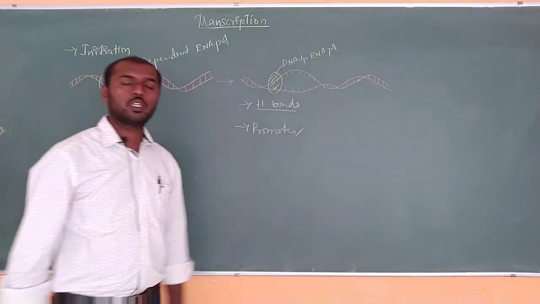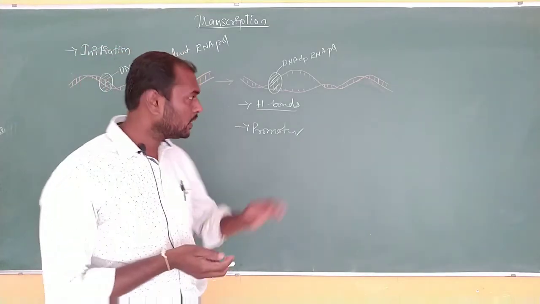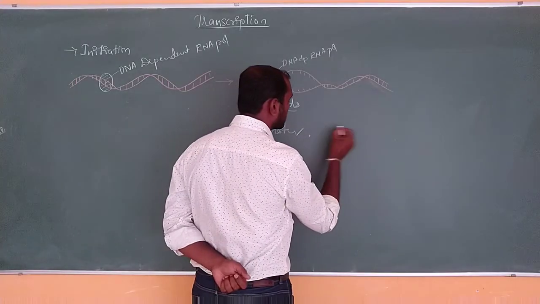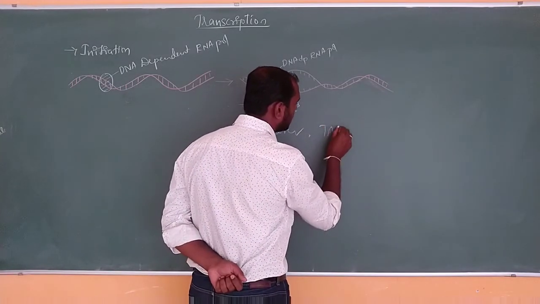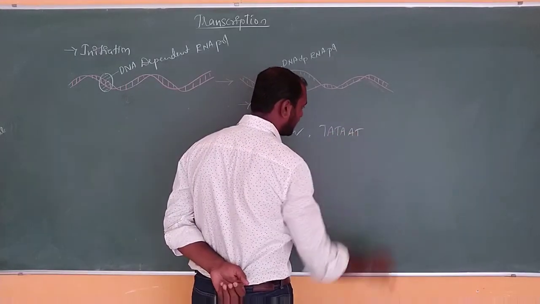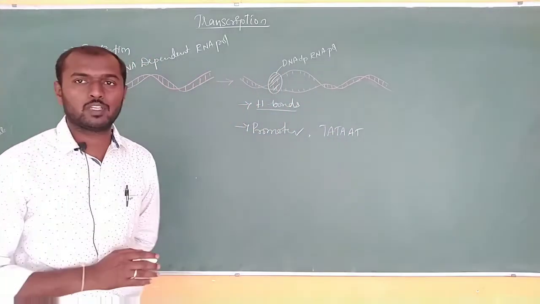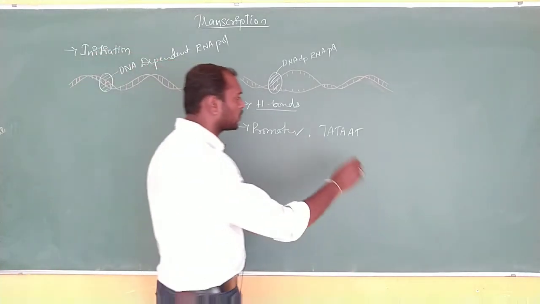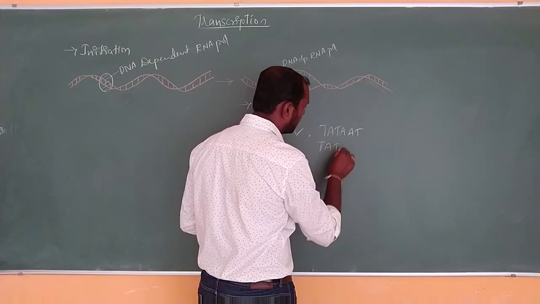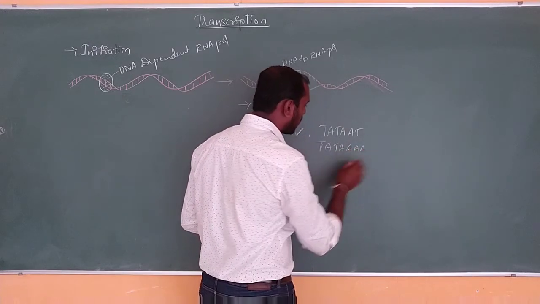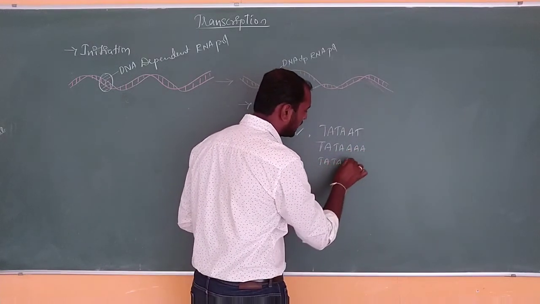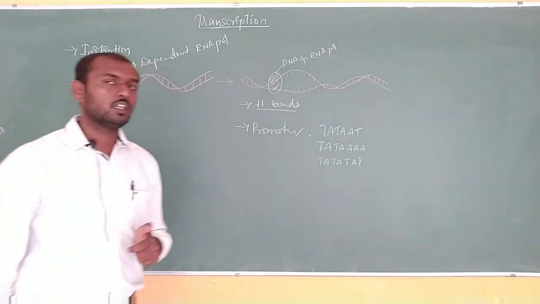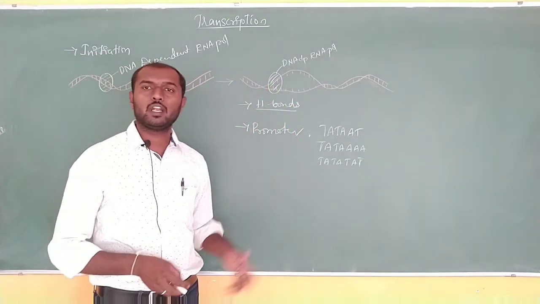Okay, so at the promoter site this particular process takes place, and here also we can see a specific sequence, that is TATA. Okay, so this kind of sequence present in prokaryotes is going to help, and also in eukaryotes, TATA or triple A. Okay, so these are the specific sequences of nucleotides which are going to help.